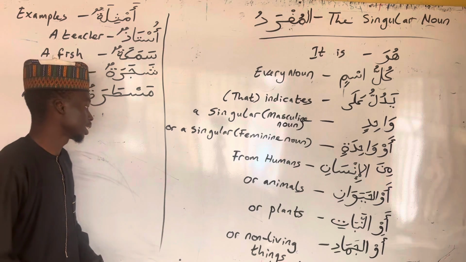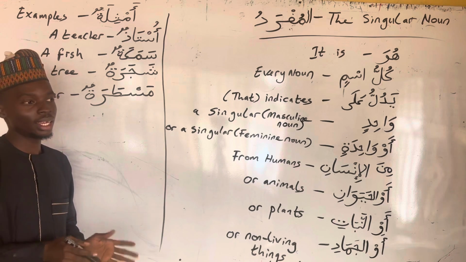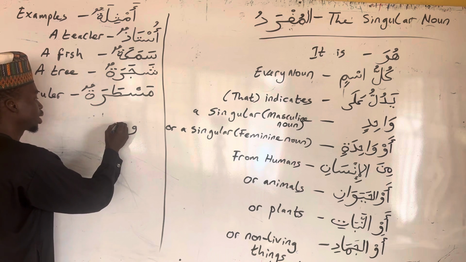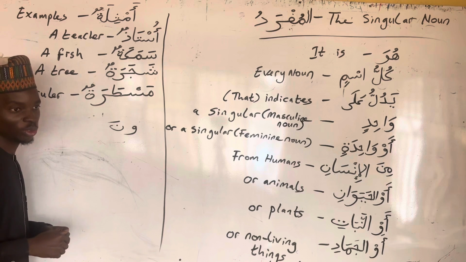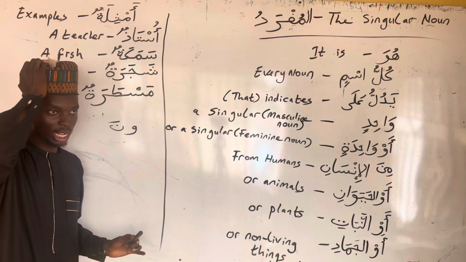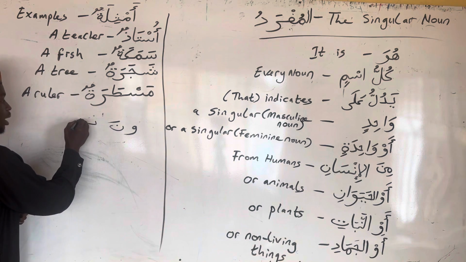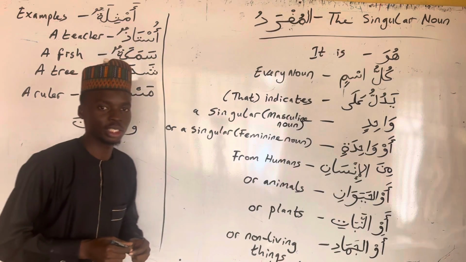The third tip is that when you see the word ending with waw followed by a nun that takes on a single kasra, then the word cannot be a singular noun. Or ending with yaa followed by a nun that takes on a single kasra, then the word cannot be a singular noun.